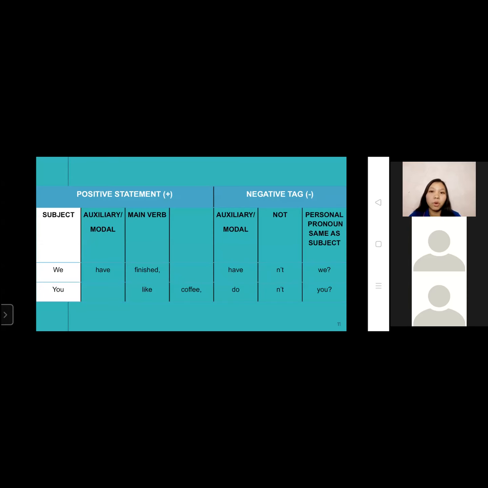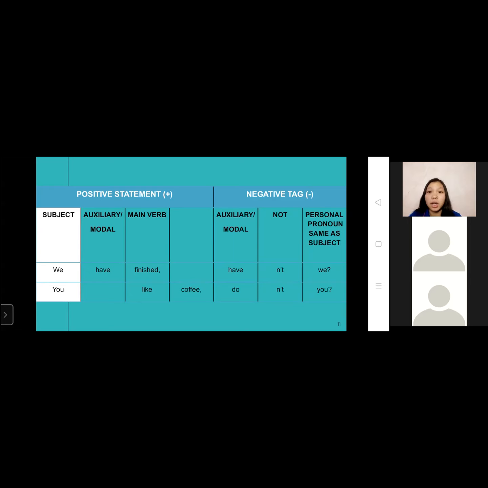Question tags are formed with the auxiliary or modal verb from the statement and the appropriate subject, which should always be a pronoun. In the table, you can see the form of question tags, which is for the positive statement: subject plus auxiliary verb plus main verb, plus comma, plus auxiliary verb plus not, which denotes negativity, plus the pronoun same as the subject. In the sentence, we have finished, haven't we?